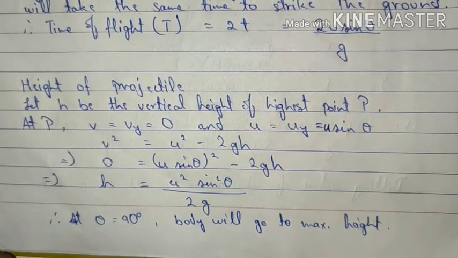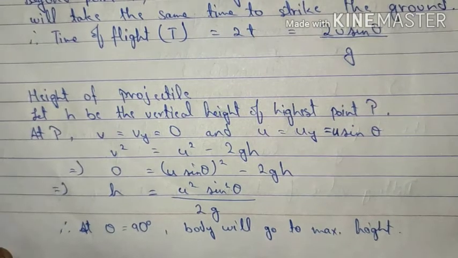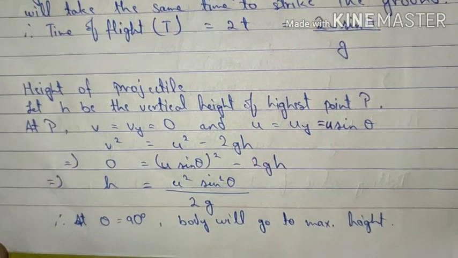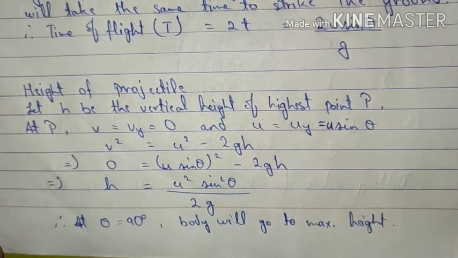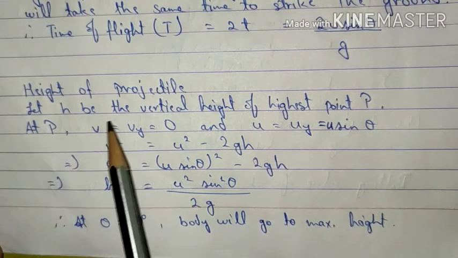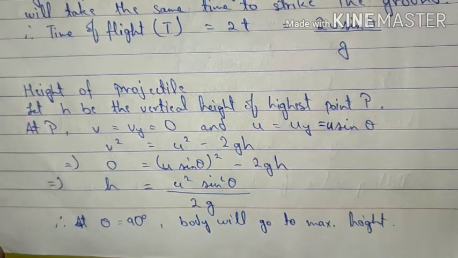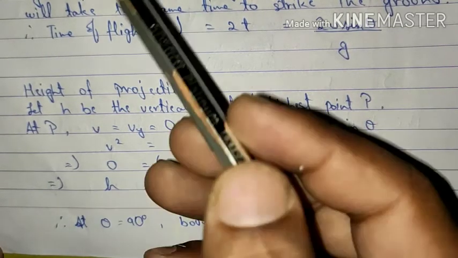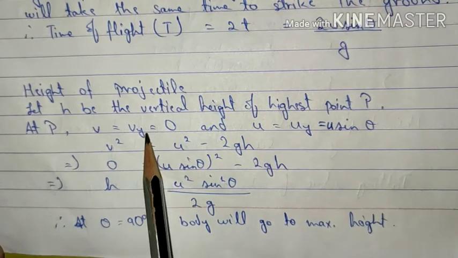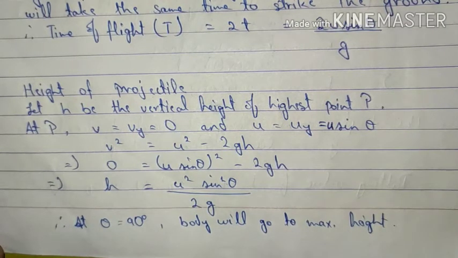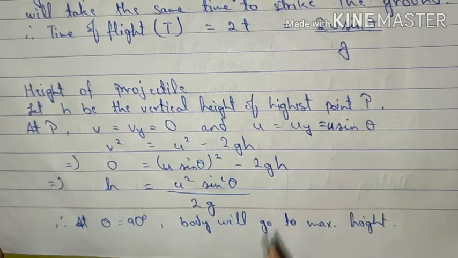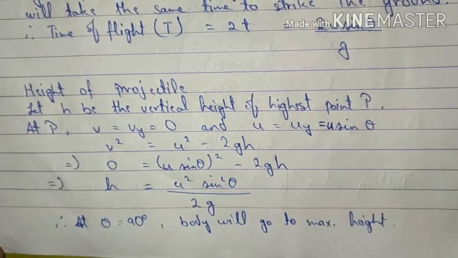Let's come to the next important factor, that is height of projectile. So how can we calculate the height of projectile? Let small h be the vertical height of the highest point P. I have already shown in the graph. Now at P, we already saw in the previous case also, v is equal to vy is equal to 0, u is equal to uy is equal to u sin theta.